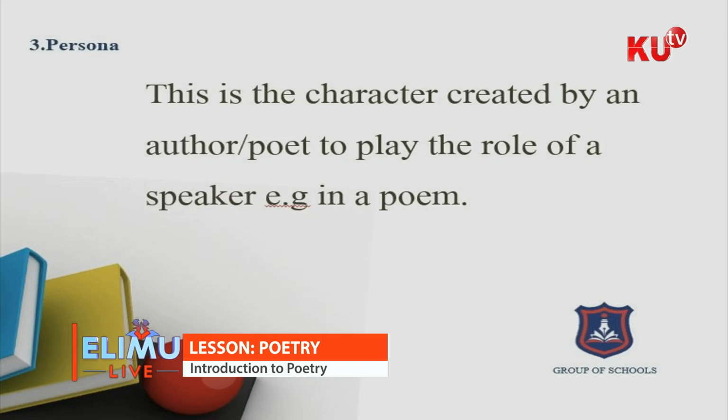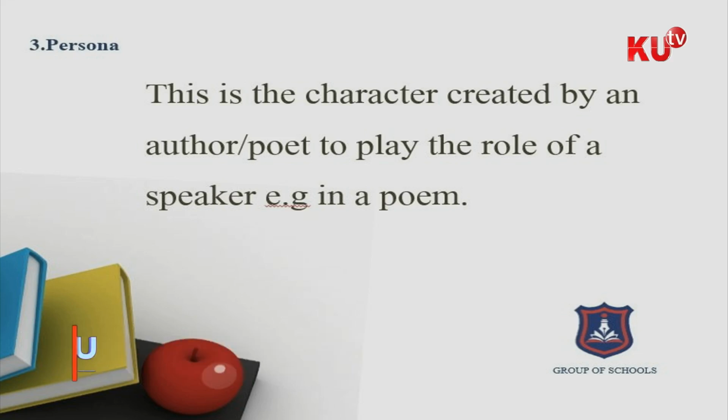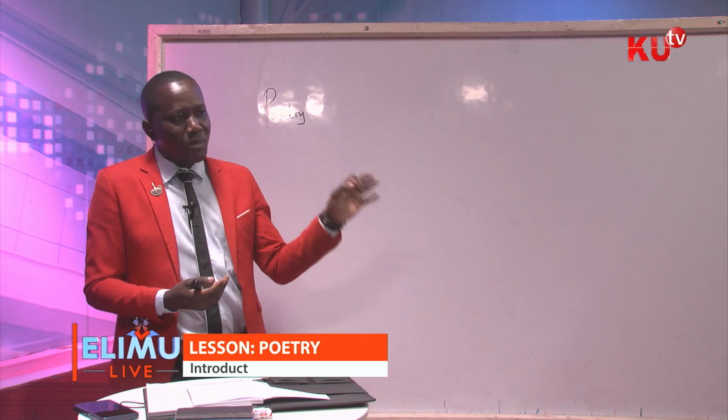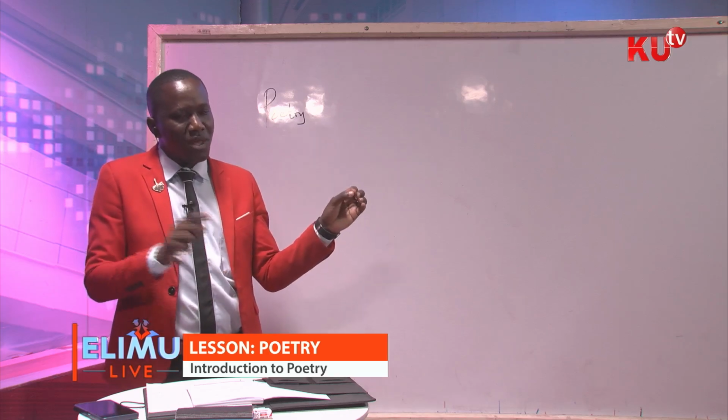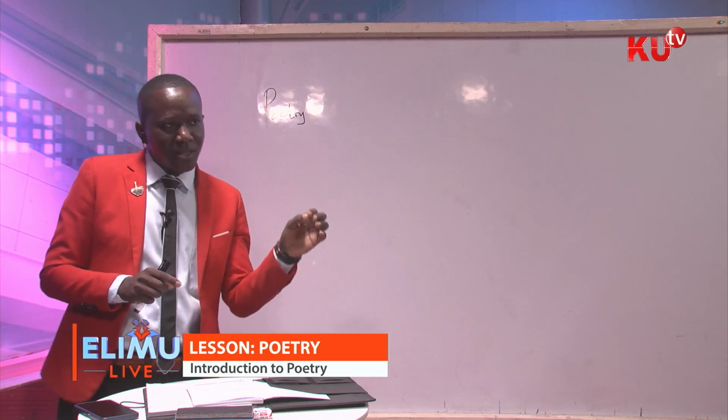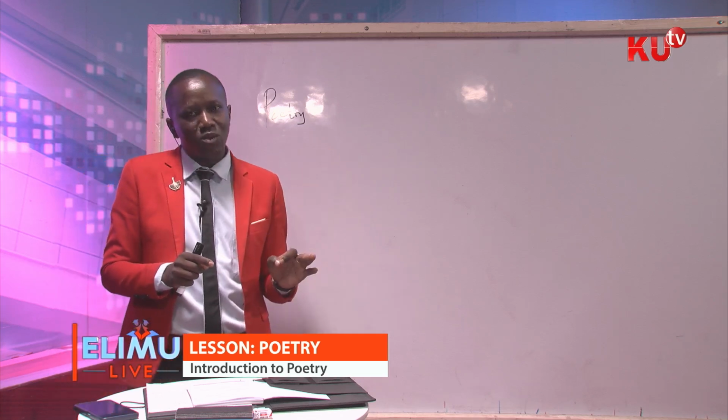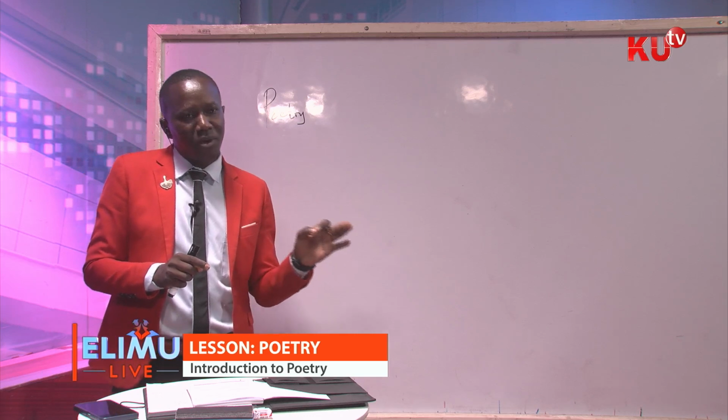We also need to define stanza. What is a stanza? Because in a poem, once we make lines, we don't call them sentences, we call them lines. These lines form a stanza. So what is a stanza in poetry?